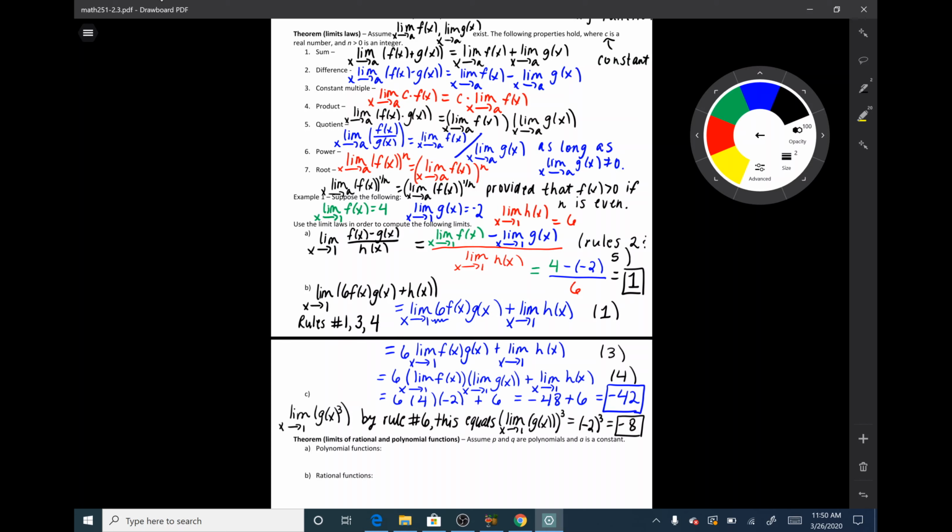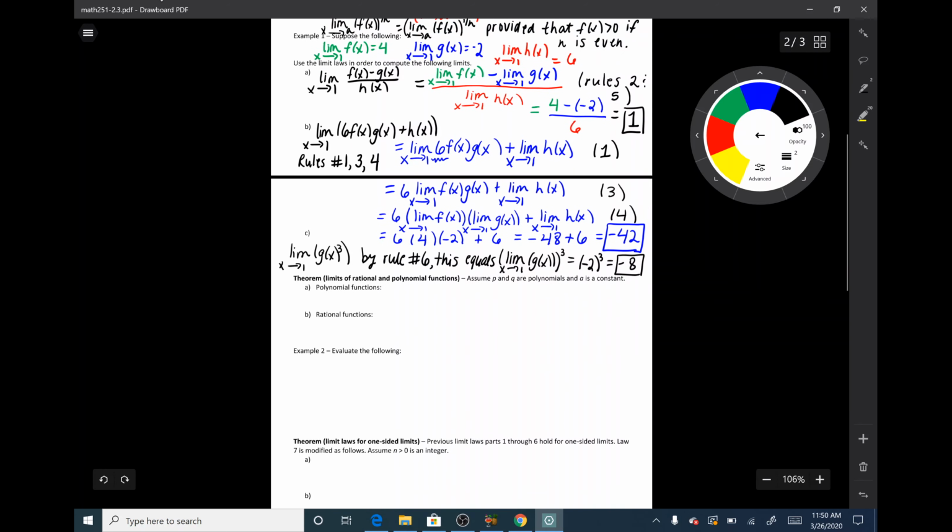All right. Next, we have another theorem that is kind of an add-on of the very first theorem we learned today, the linear function theorem. So the next theorem that we are going to be learning is called the polynomial function theorem. So I assume that p and q are polynomials and that a is a constant. My first rule says that the limit